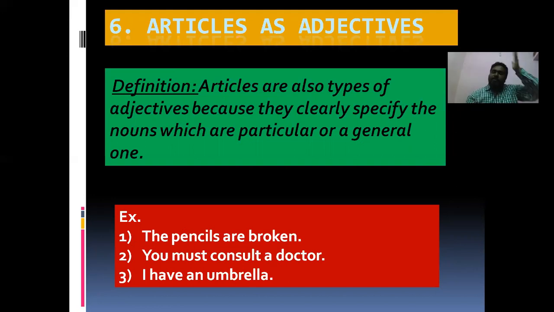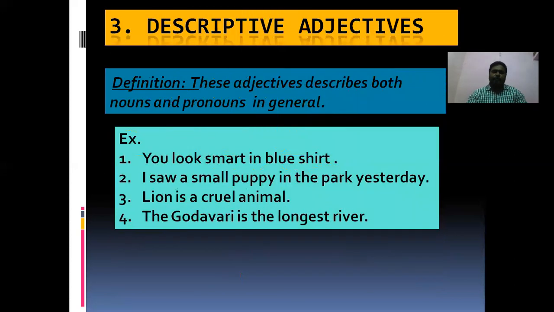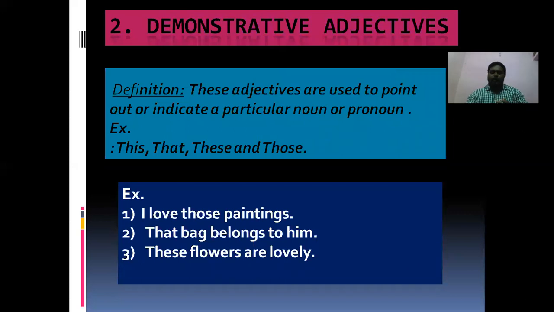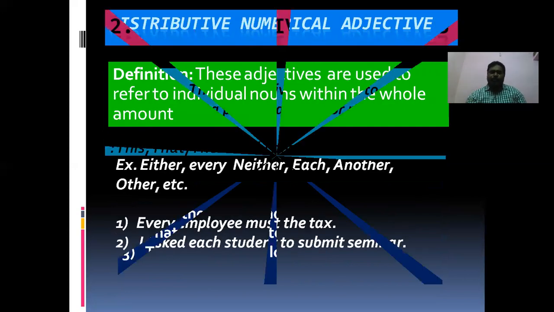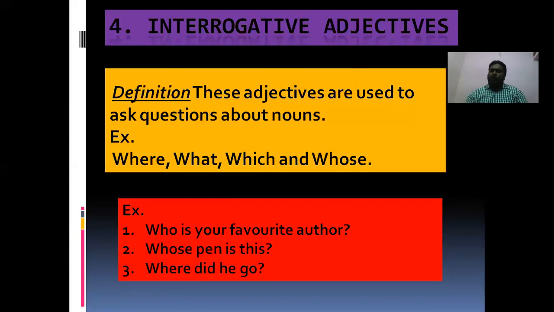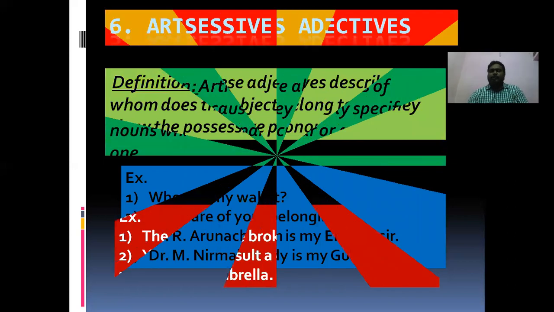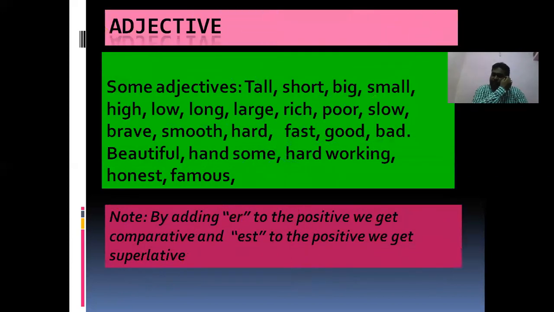So we have seen 6 types of adjectives: numerical adjectives, demonstrative adjectives, descriptive adjectives, interrogative adjectives, possessive adjectives, and articles as adjectives. Okay, and the next one, some adjectives.